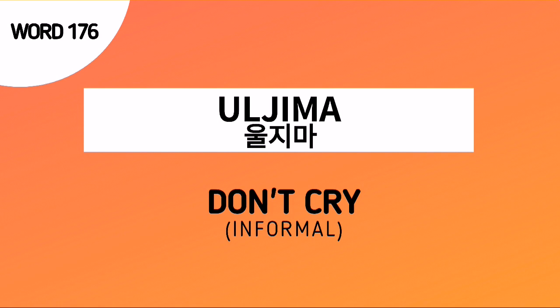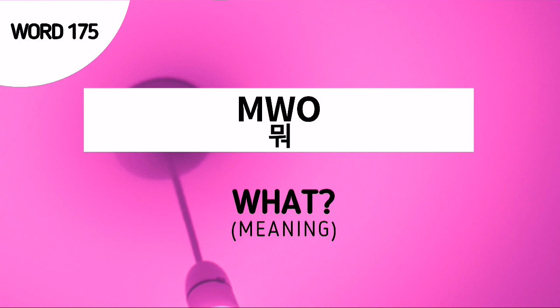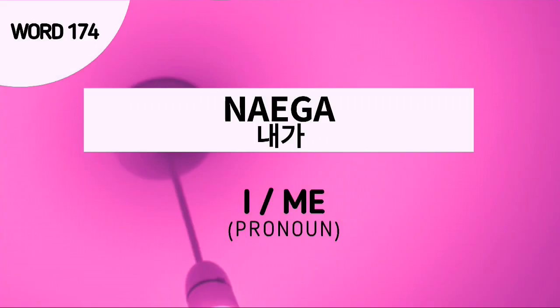Word number 176 is Hajima, and this is an informal way of saying don't cry. Word number 175 is bo or mo, and this is used to ask what. Word number 174 is nega or dega, and this is a pronoun which means I or me.